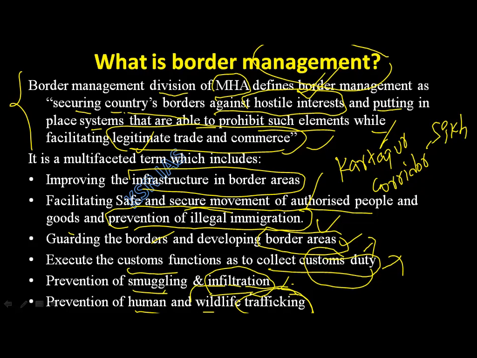Food chain, like one animal depends on others for its food. Suppose this animal A depends on B. Suppose this animal got extincted. What happens is this will also get extincted. That's how you will lose all the animal kingdom, animal life. That's why we have to protect our diversity, animal diversity. So all this includes border management, not just protecting our borders. There are so many things that we have to do, which is called border management.